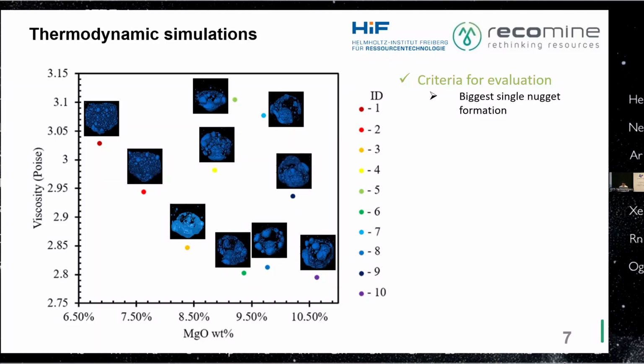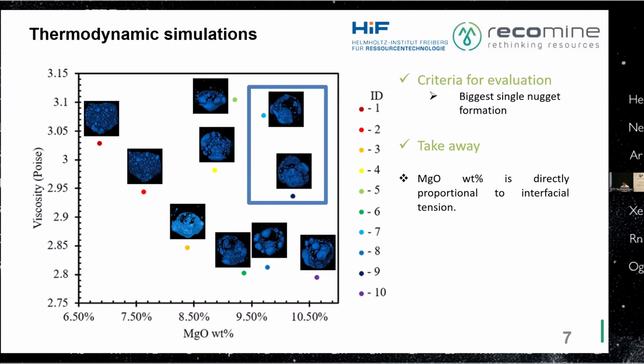Then we have identified that ID7 and ID9 have the biggest single nugget form. And the main takeaway we have here is that the MgO weight percent is directly proportional to the interfacial tension. And interfacial tension is crucial because it promotes the formation of larger nuggets.